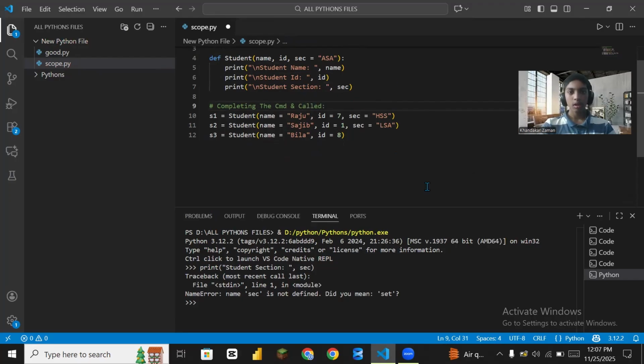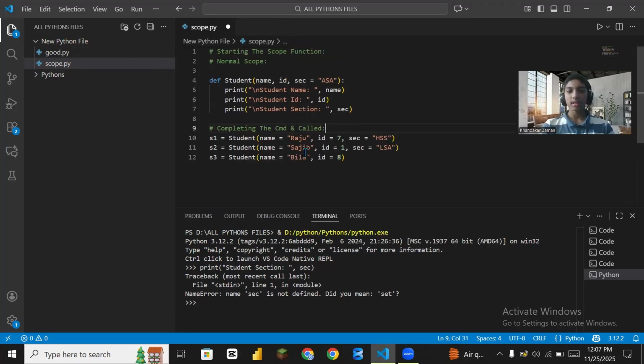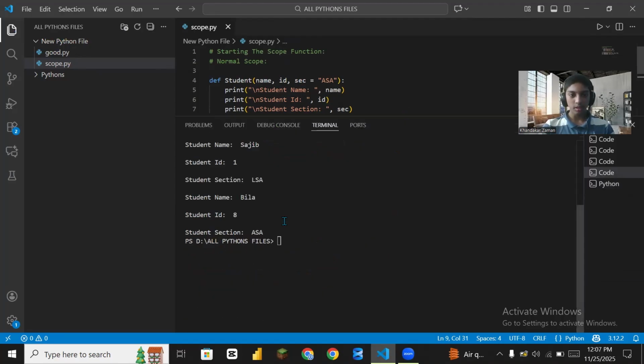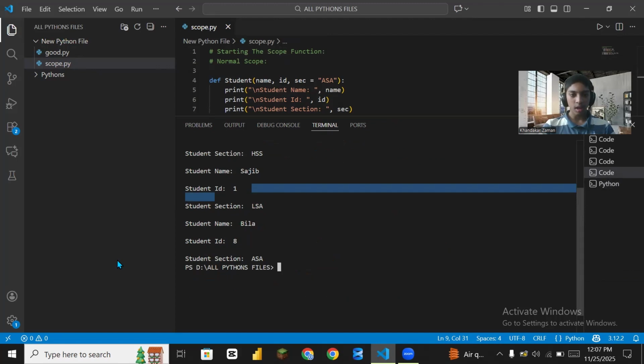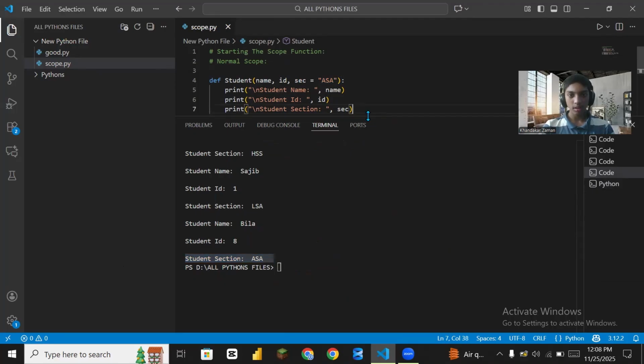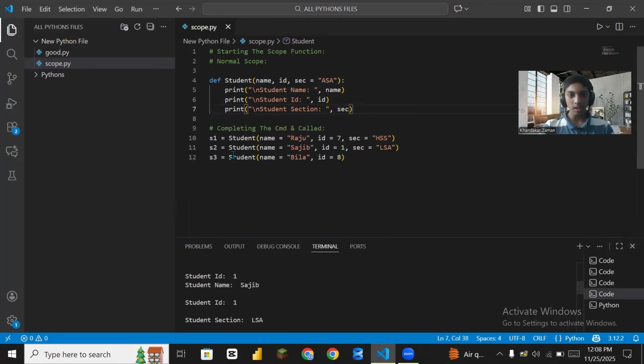Okay. Now, how do we see the init function use? The def init function. Now, when we run that function, see: student name Raju, student ID 7, student section HSS, student name Shojib, student ID 1. Lastly, student section ASA, we inputted already, but for that command we don't input it in the third line.